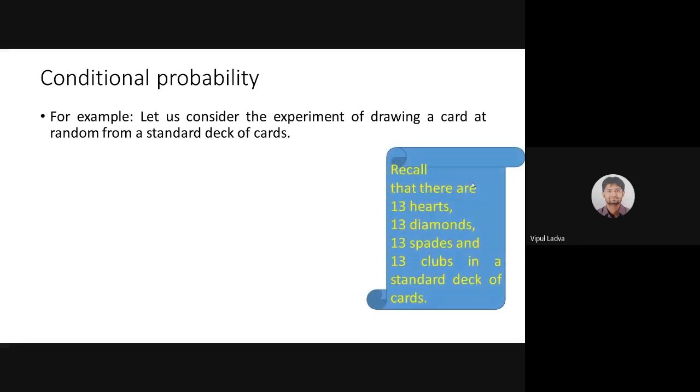In a deck of cards, we are having 4 different suits: heart, diamond, spade and club. 4 अलग अलग तरीके के कार्ड्स होते हैं. एक हार्ट शेप होता है, फिर डायमंड शेप, फिर स्पेड एंड क्लब. All that are known as a suit. We are having 4 suits in the deck of cards, and each suit contains 13 cards.